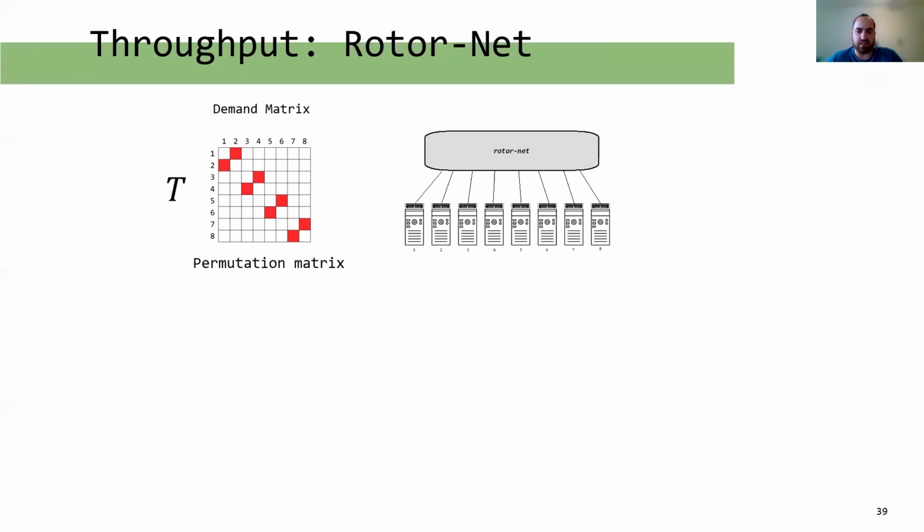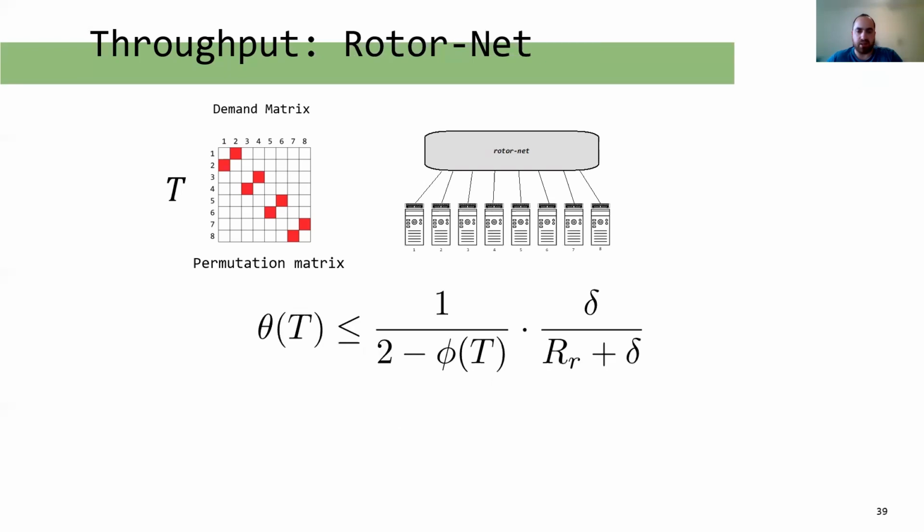The throughput of RotorNet is bounded by this formula. The right part of the formula represents the latency tax. This is essentially the time spent on reconfigurations and waiting for the correct matching. The left part represents the bandwidth tax. Since we use variant routing, some packets are sent at 1 or 2 hops. Phi of T, the skewness parameter, represents the portion of flows sent at 2 hops. Note that this is the first time an analytical bound for the performance of RotorNet is found.